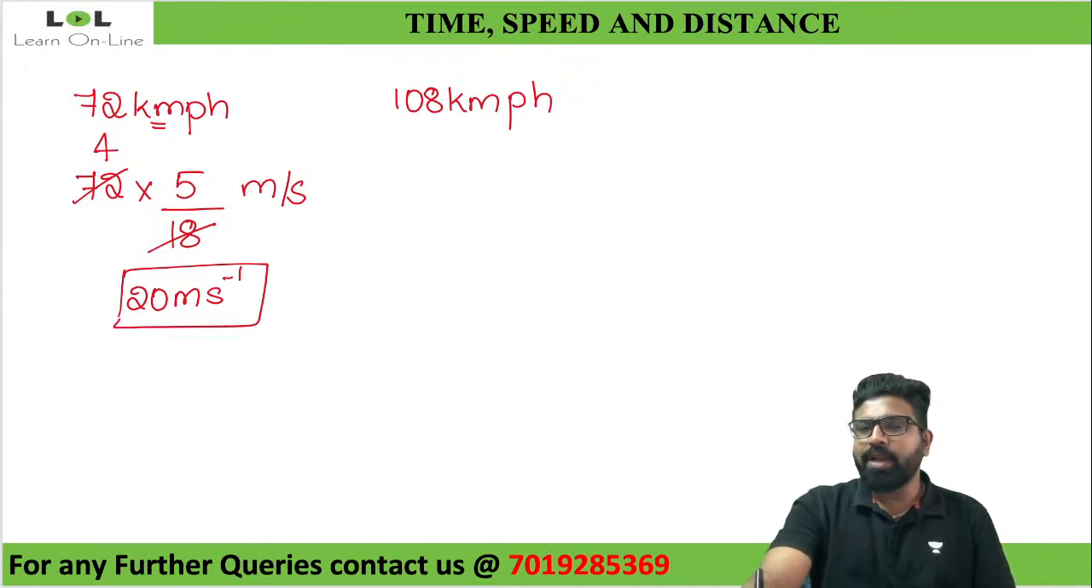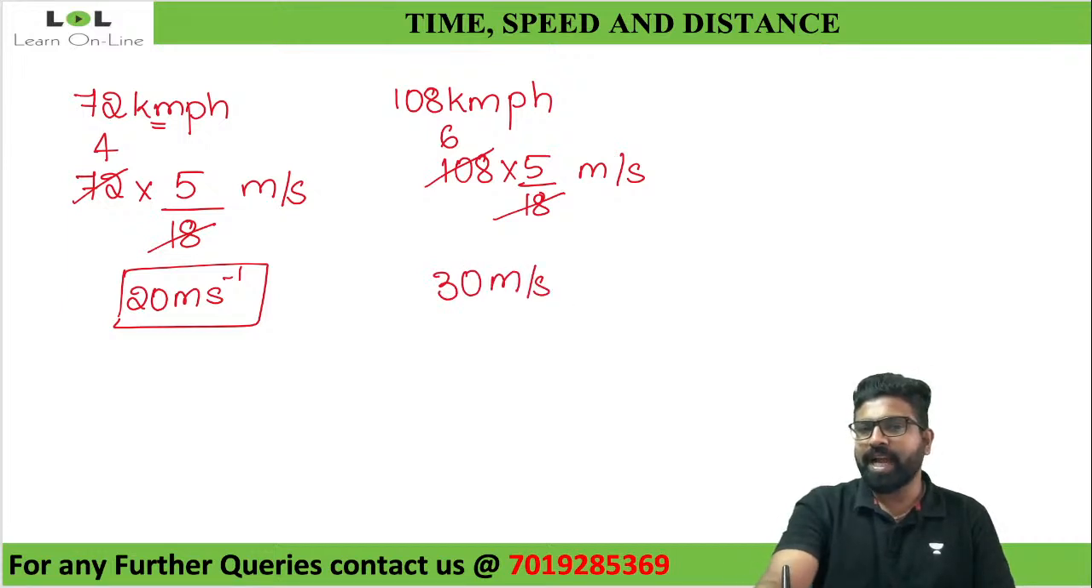Same thing with 108. What am I supposed to do? 108 into 5 by 18 meter per second. So 18, how many times will be 108? 18 6 times will be 108. 6 into 5 will be what? 30. So 30 meter per second. So from this I can tell that 72 kilometer per hour can also be written as 20 meter per second. Same way, 108 kilometer per hour can also be written as 30 meter per second.